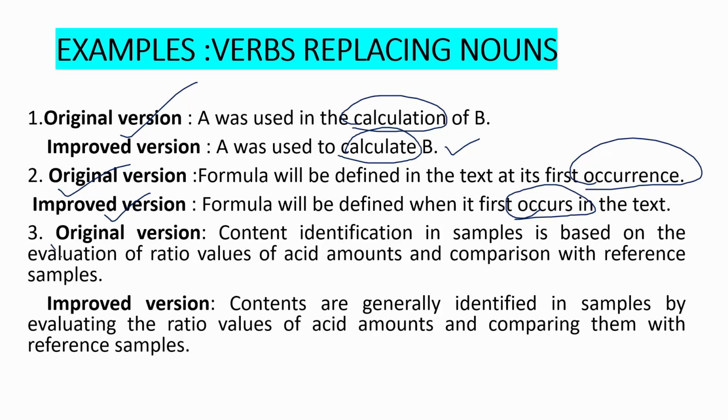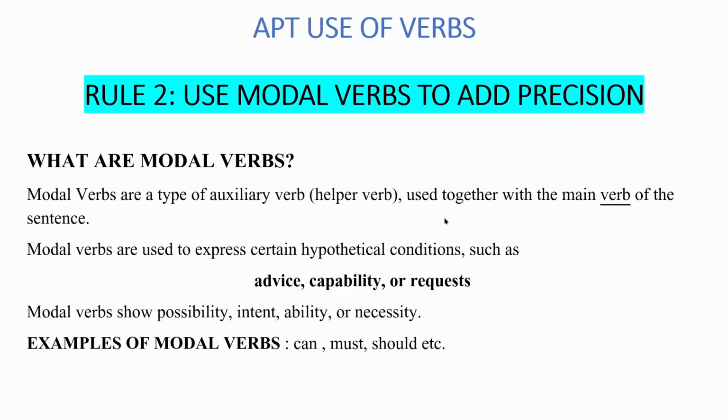Let's check the last example. Here the word identification is used in a noun form. Also the word comparison is used in a noun form, and evaluation. So there are too many nouns used in the single sentence, which makes the content heavier for understanding. When the same is converted into verbs, now it becomes sharper and more precise, and even helps in cutting down the unnecessary helping verbs. The next rule talks about use of modal verbs.